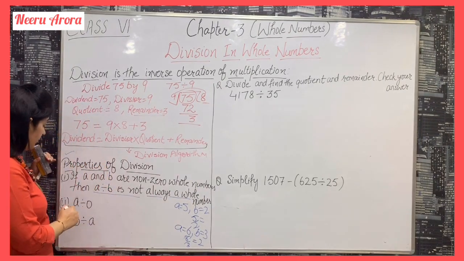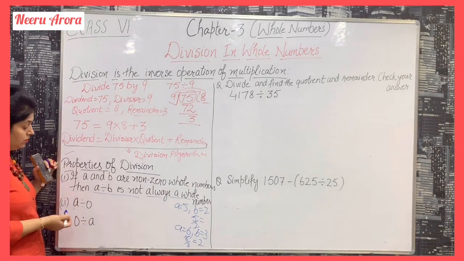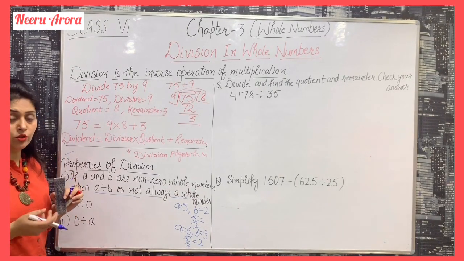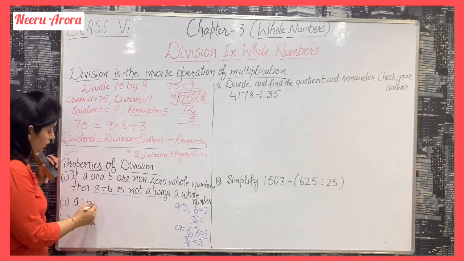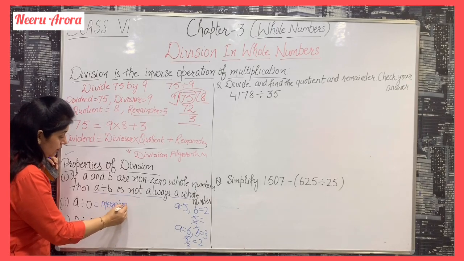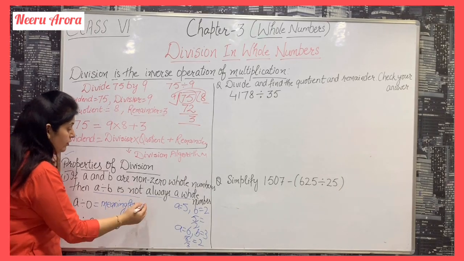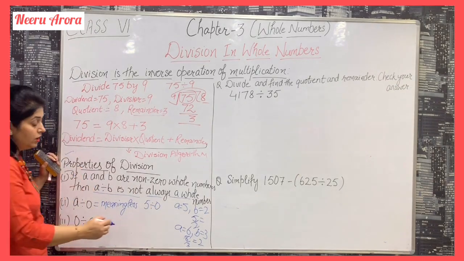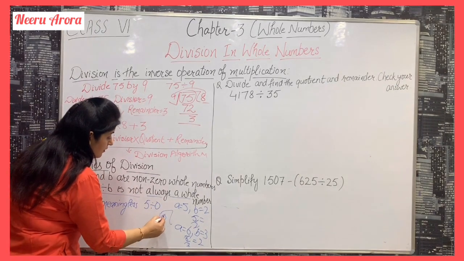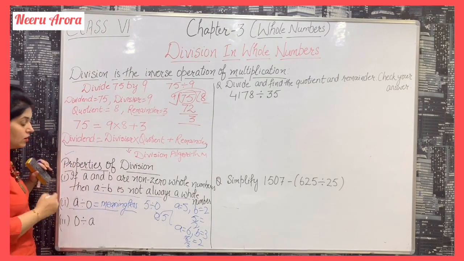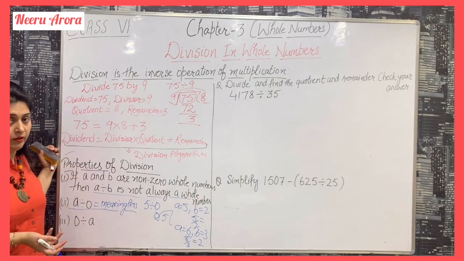Look at the second property, A divided by 0. When we divide any non-zero whole number by 0, it is meaningless. If we want to divide 5 by 0, can we divide? No, we cannot divide 5 by 0. So it is meaningless, or you can say undefined.